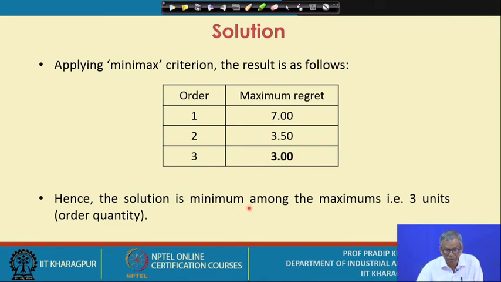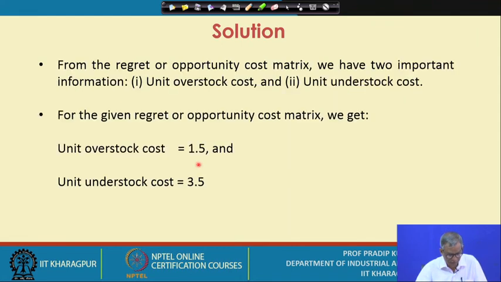Hence the solution is the minimum among the maximums. That is the minimax. First you go for the maximum value and then you try to minimize. The minimum among the maximums is 3.00, and against 3.00 the order quantity is 3. That's why your decision variable, the order quantity, is 3.